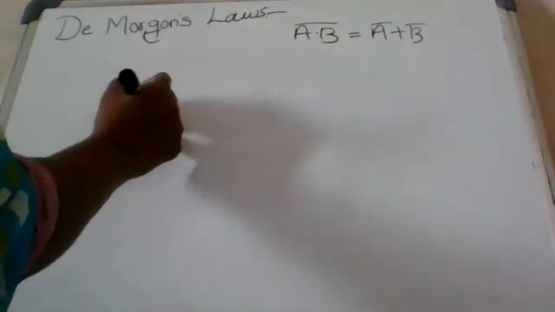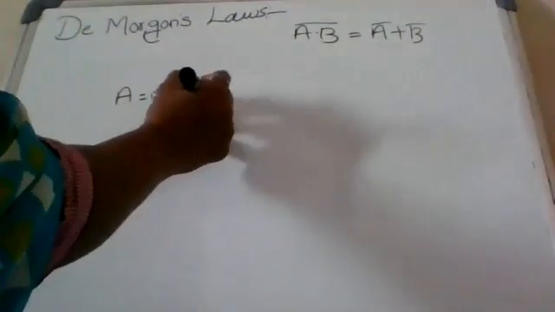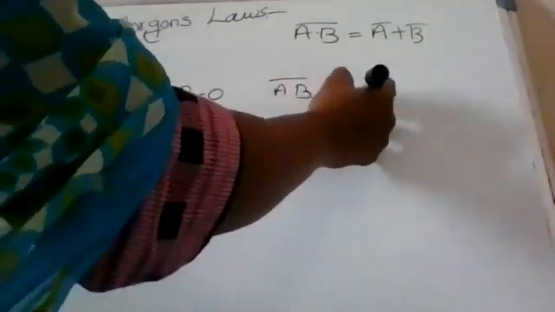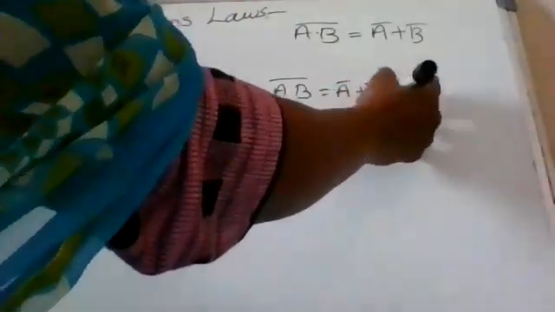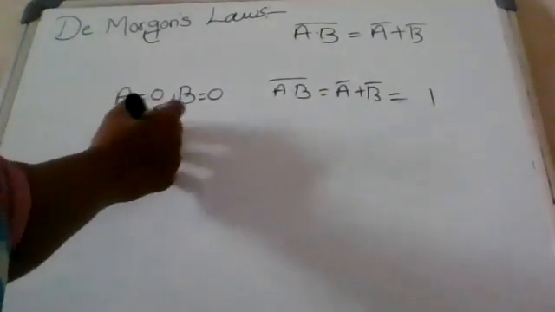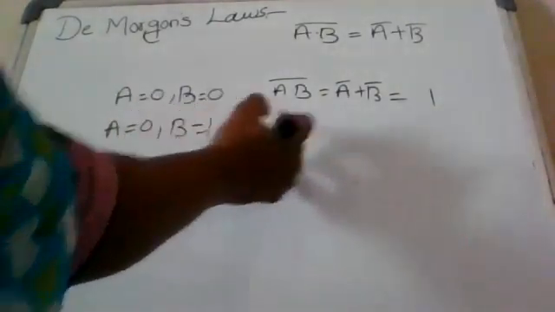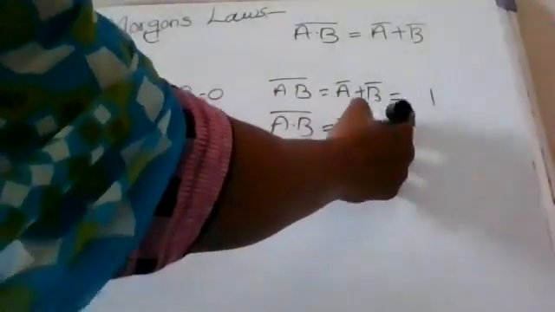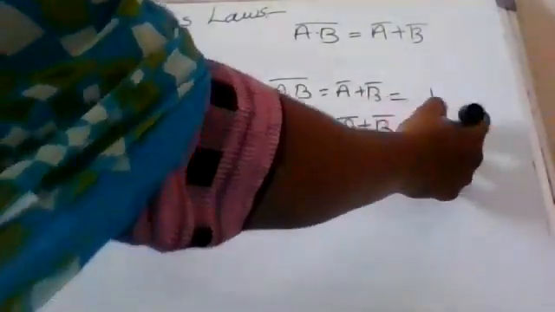So A equal to 0, B equal to 0: A dot B whole complement equal to A complement plus B complement equal to 1. Next, A equal to 0, B equal to 1: A dot B whole complement equal to A complement plus B complement equal to 1.